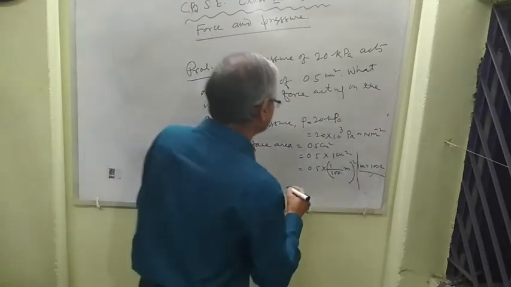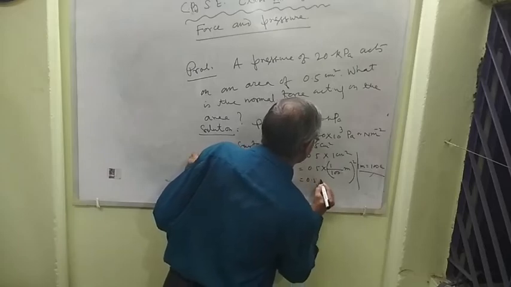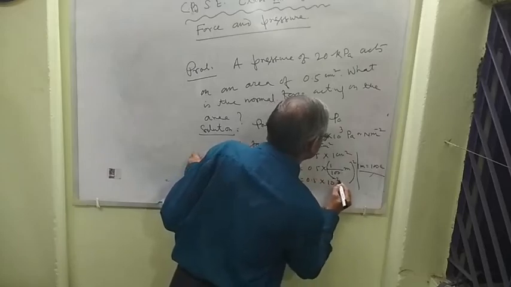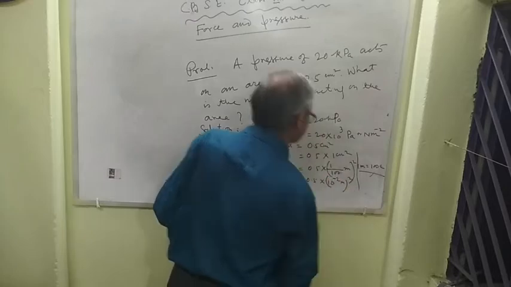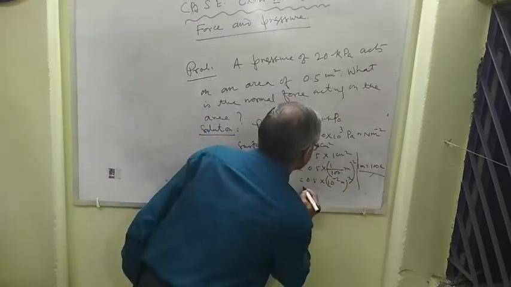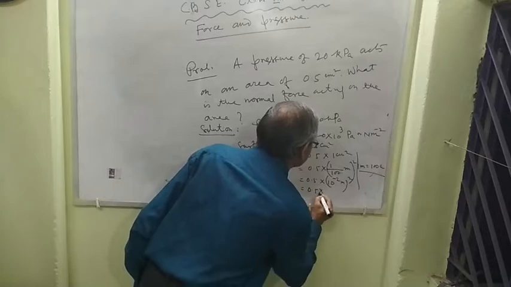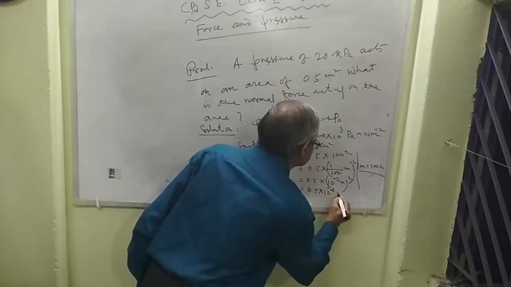Right? That means 0.5 into 10 to the power of minus 2 meter, that's square, equal to 0.5 into 10 to the power of minus 4 meter square.